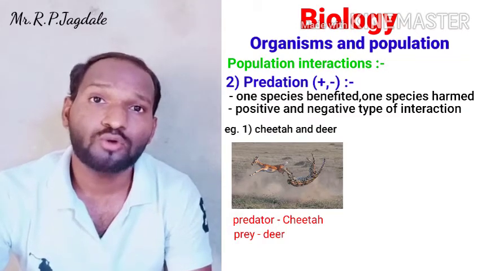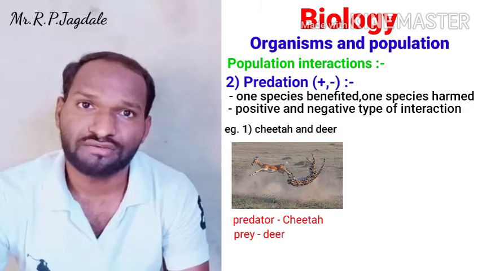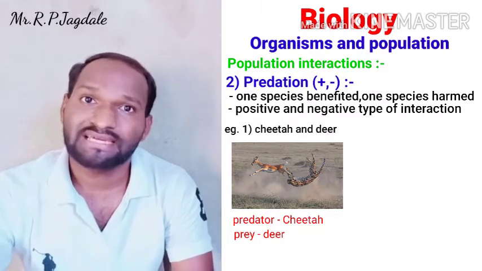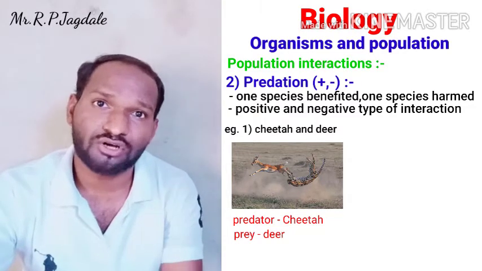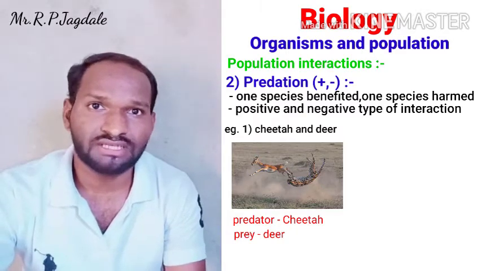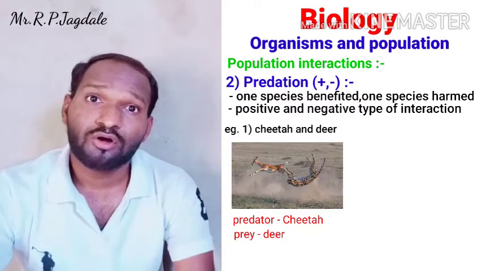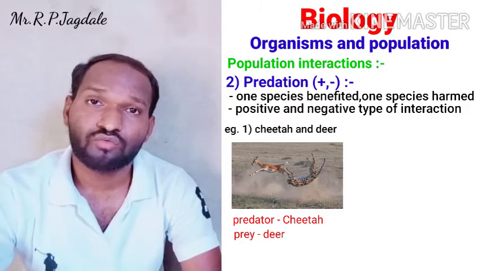So how is predation important? Take the example of tiger and goat. The tiger is the predator and the goat is the prey. Goat feeds on the grass and tiger feeds on the goat. If the tiger population decreases suddenly, what happens?